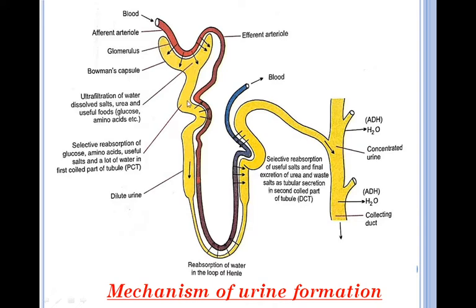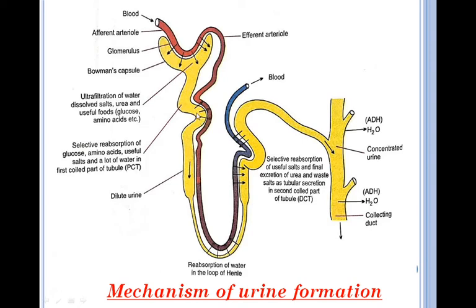This enters into the initial part of the nephron, that is called the PCT part. Right? Now in this PCT part, all the useful substances which are filtered into Bowman's capsule are reabsorbed by the blood, which is present in the peritubular capillaries around this PCT.